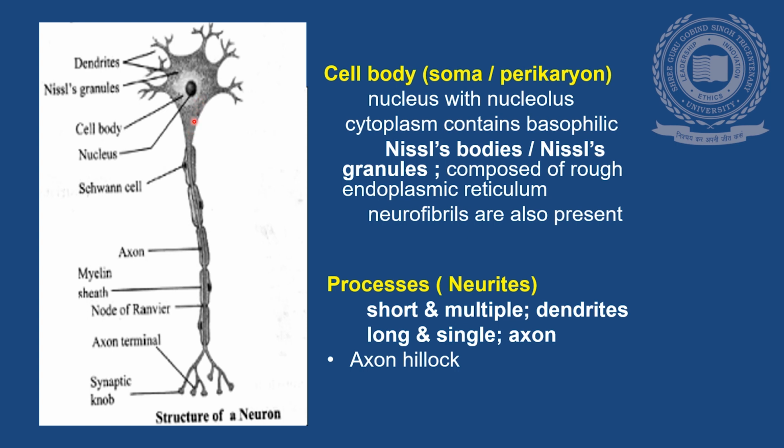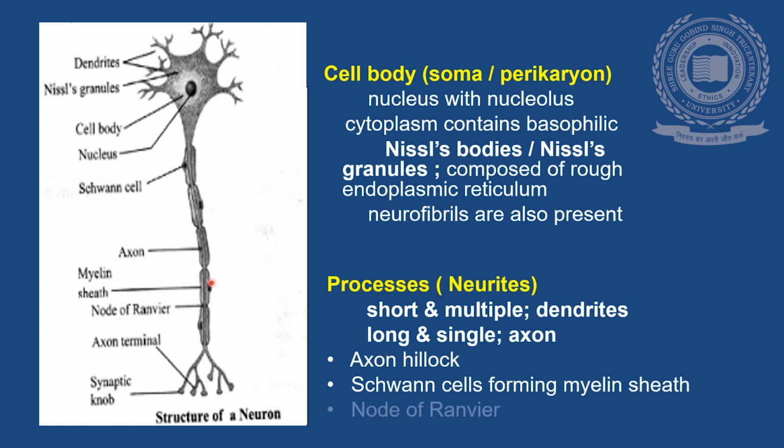Schwann cells are the flattened cells lined along the axon to form the myelin sheath. In between, there are small gaps called nodes of Ranvier.